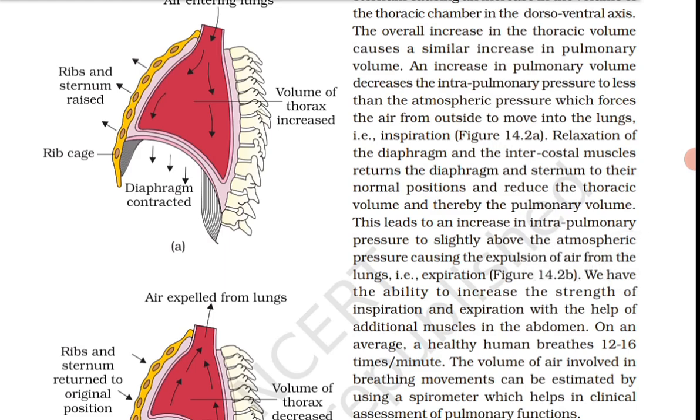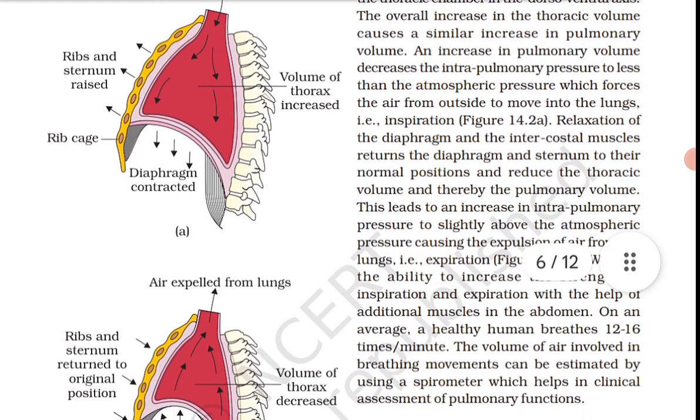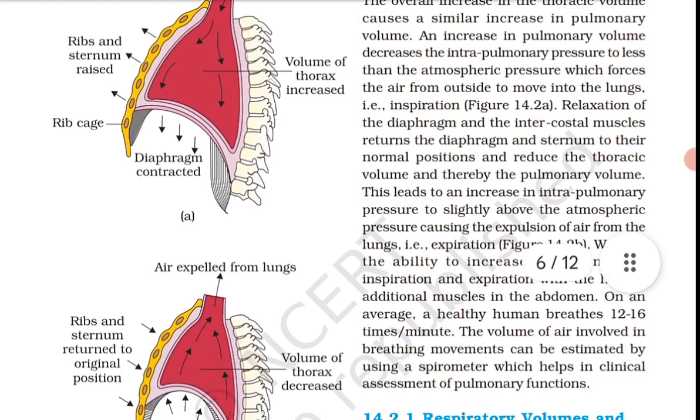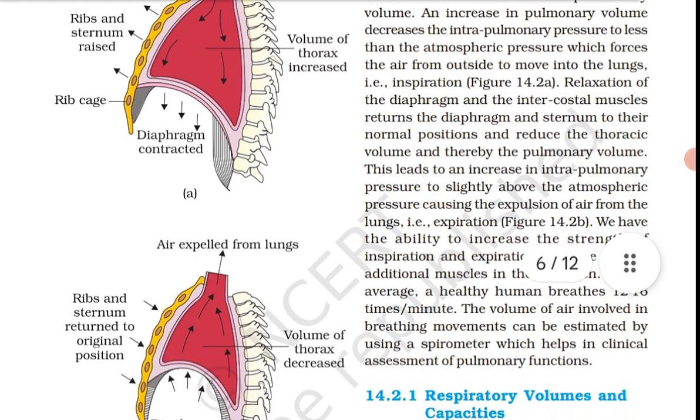Diaphragm and a specialized set of muscles, external and internal intercostals between the ribs, help in generation of such gradients. Inspiration is initiated by the contraction of diaphragm, which increases the volume of thoracic chamber in the anterior-posterior axis.